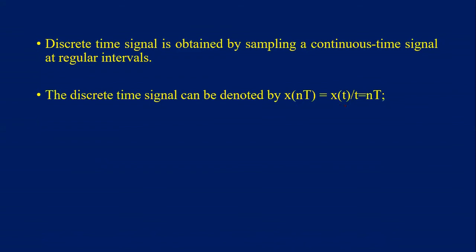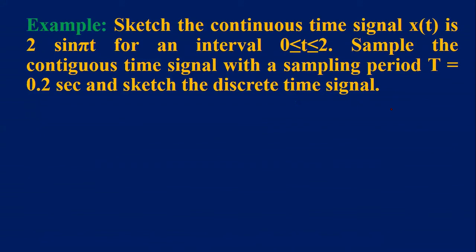In this equation, small t is the continuous time, small n is the discrete time index, and capital T is the sampling period. So using this relation, we can determine the discrete time signal from the continuous time signal. Next, coming to the example,